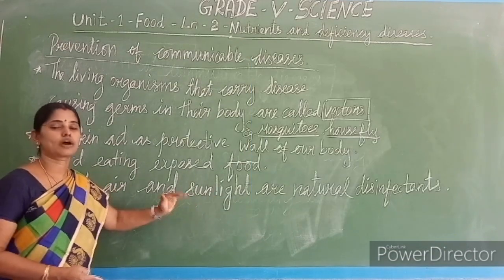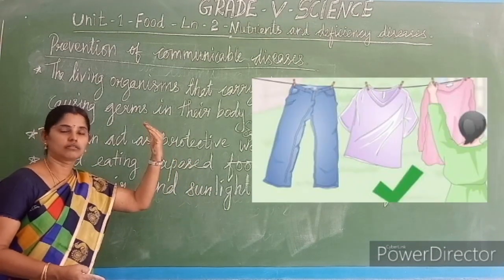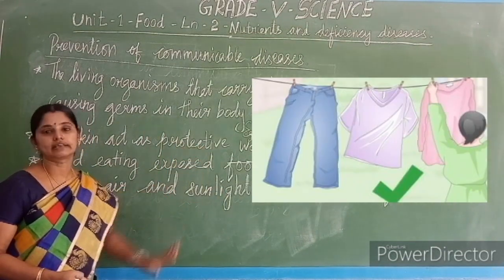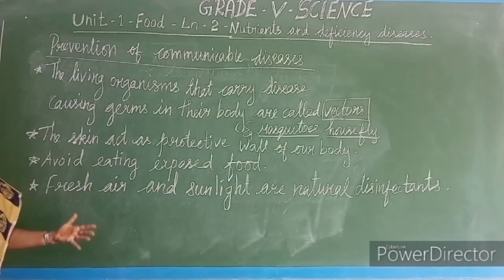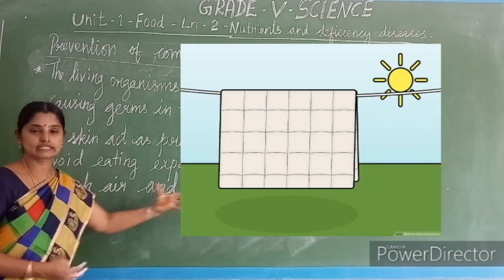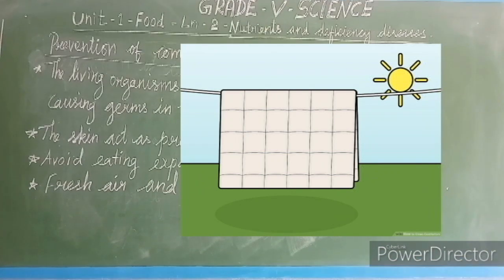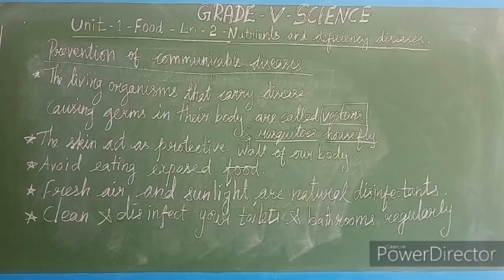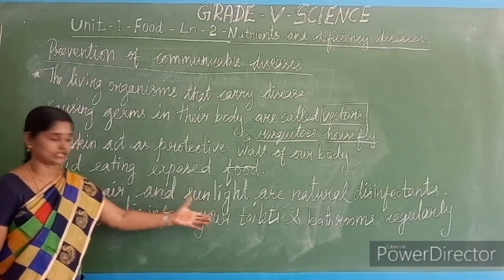All the clothes, your mattresses, your bedspread, everything should be dried in the sunlight. Here in our home, we are doing like that only, no? So anything should be dried in sunlight. Sunlight is a natural disinfectant.